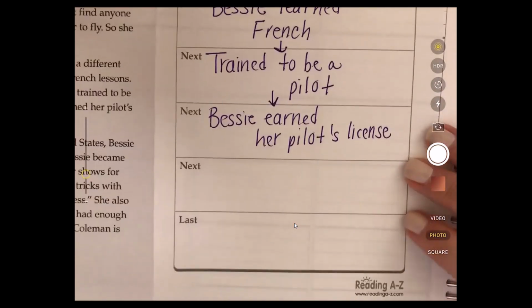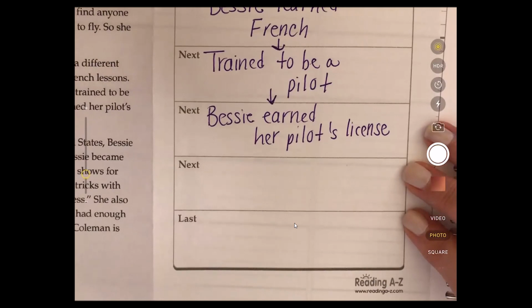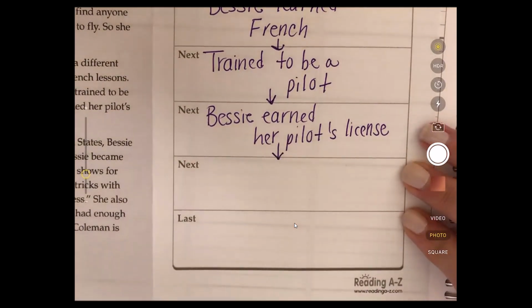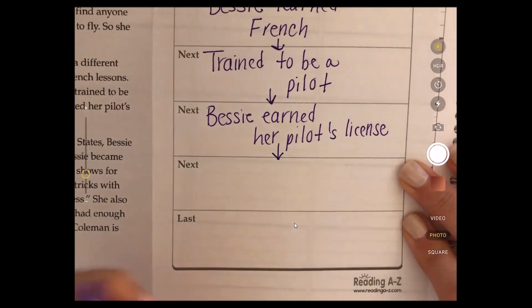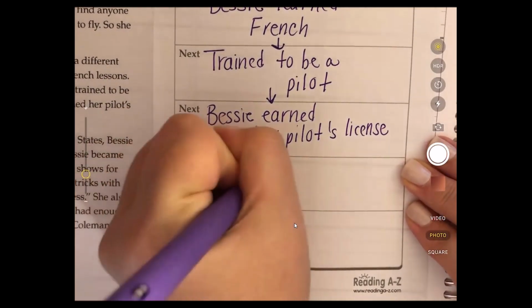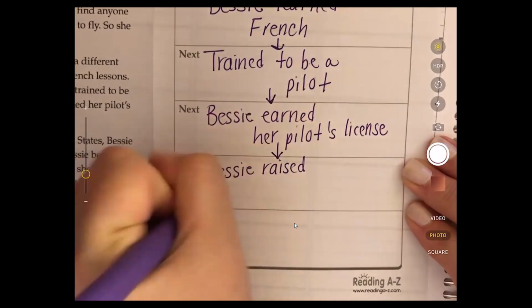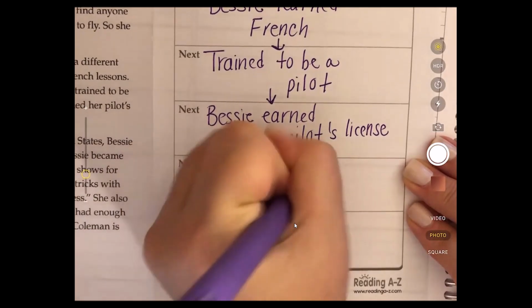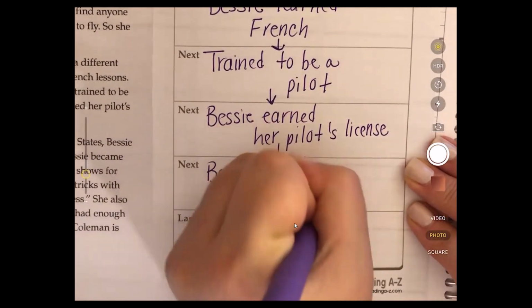But she had to do something before she started flying, and that was to raise money to buy an airplane. So we need to know, okay, how did she raise money to buy an airplane? And we know that once she returned home, she needed to raise the money, and for 5 years, she became a stunt flyer. So Bessie raised money by being a stunt flyer.